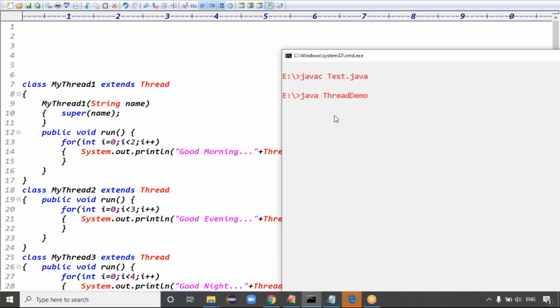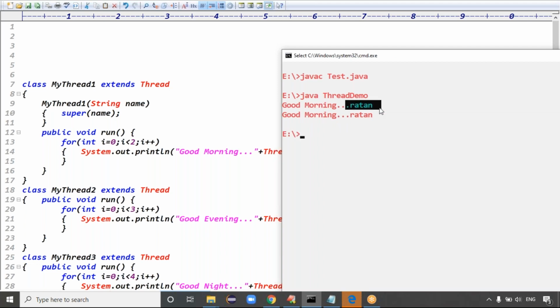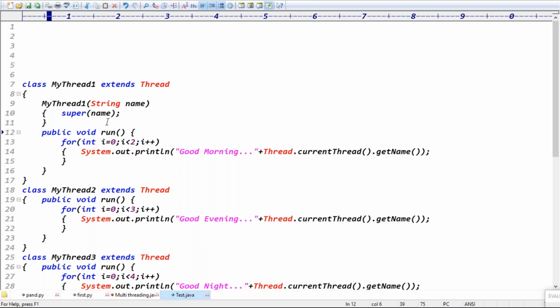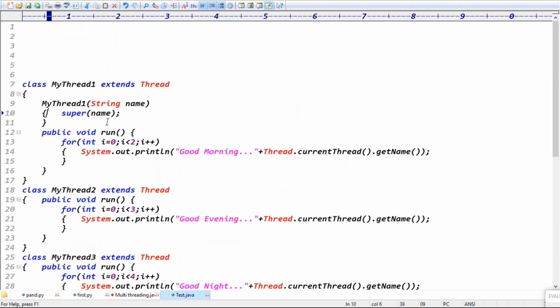Thread demo, right? Exactly. See, guys, Ratan got the output, right? Thread good morning, Ratan 2 times. Guys, are you clear what I'm doing? You took a constructor, sir. Using the constructor, to give the name of the thread. The Thread class contains one constructor, Thread class of string argument constructor is there. But I can give my thread name while creation of my object, right?